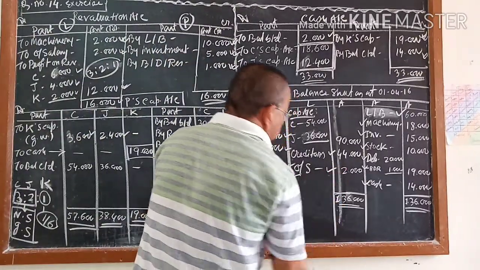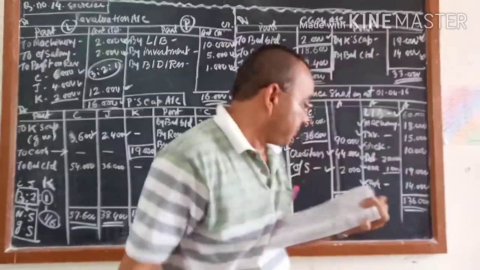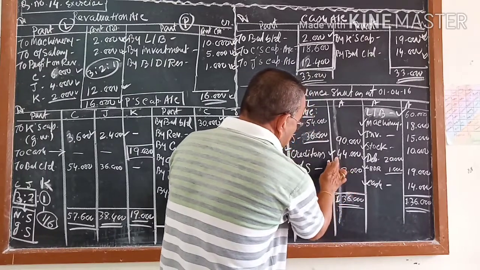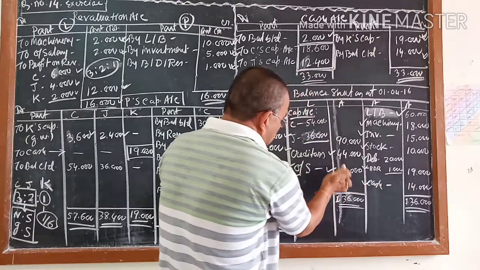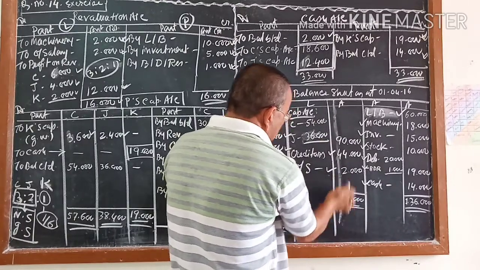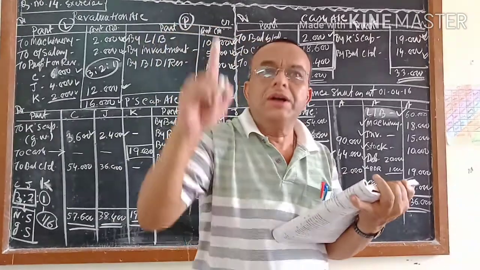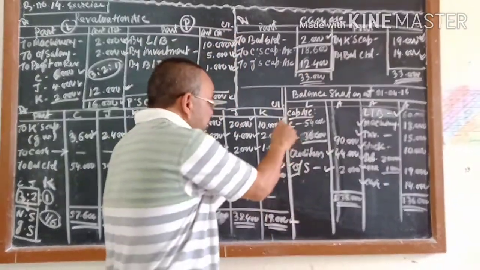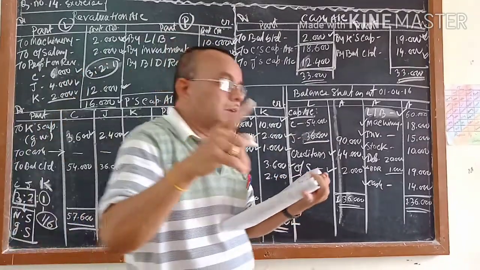It is 2,000. So what is left on the liability side? Only capital is left. What will you do? 1,36,000 minus 46, this is 44 plus 2. So 1,36,000 minus 44 minus 2, you will get 90,000. So their closing capital for Chirag and Jigar should be 90,000. Got it? This is called back calculation.